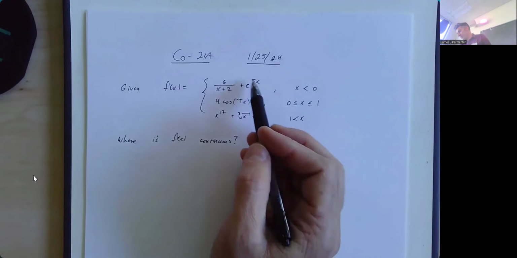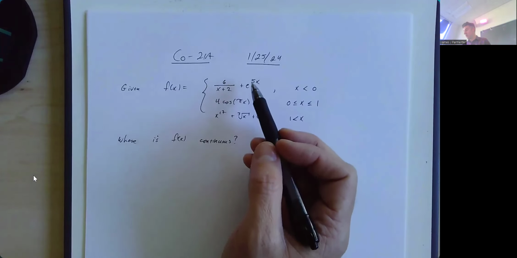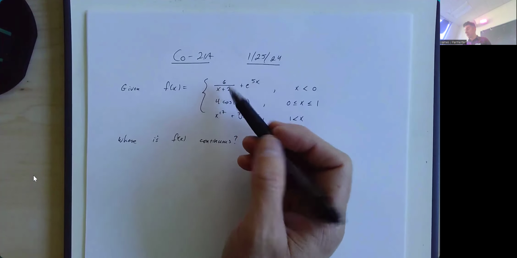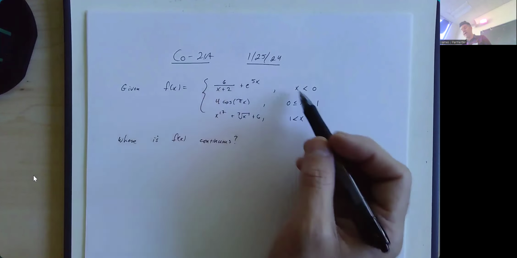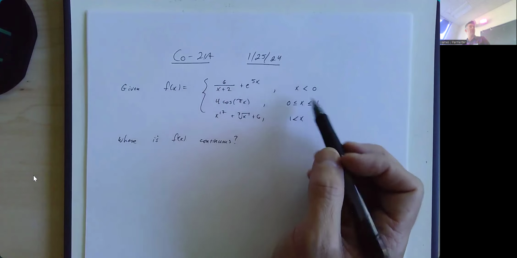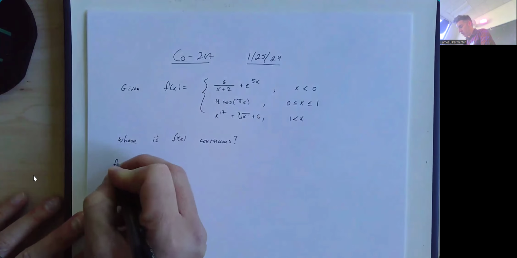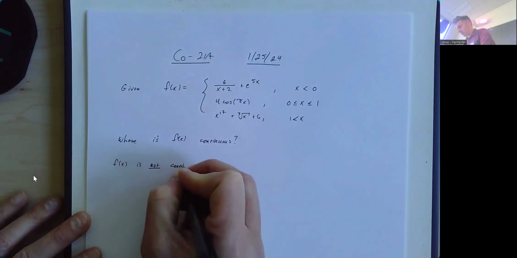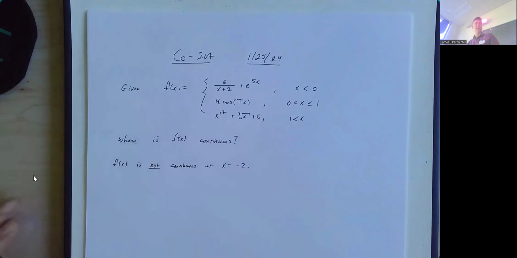And lastly, this top piece, e to the 5x is exponential. It's continuous everywhere it's defined. 6 over x plus 2 is a rational function. It's continuous everywhere it's defined. It is not defined at x equals -2, which does happen to be in this particular part of where it's defined. So we can start off by saying, for sure, f of x is not continuous at x equal to -2. That is for sure something we need to exclude from our interval of continuity.